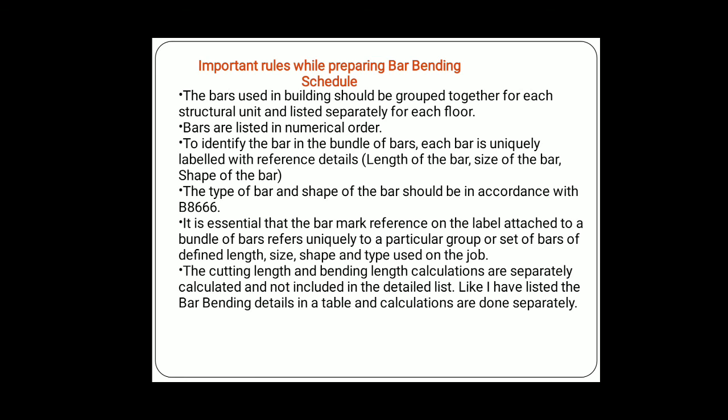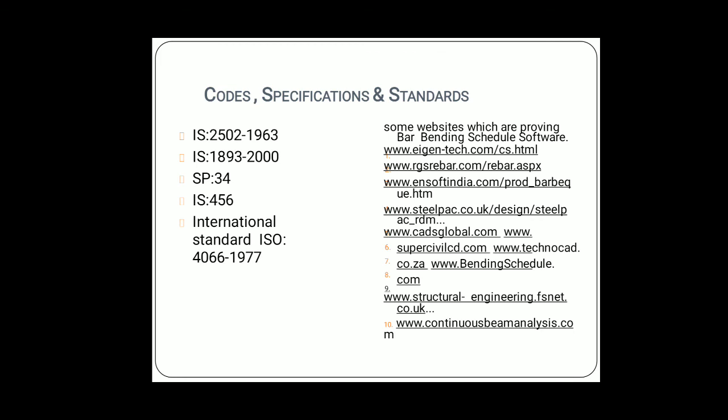Next are some code specifications and standards: IS 2502 1963, IS 1893 2000, SP 34, IS 456, and International Standard ISO 406 1997. These are some IS codes given as Indian standards.